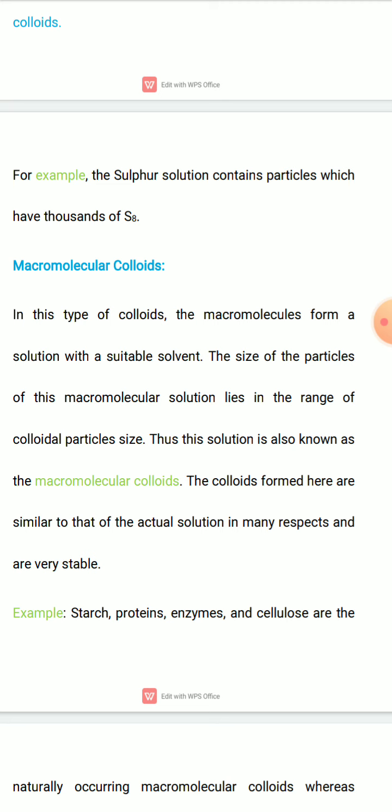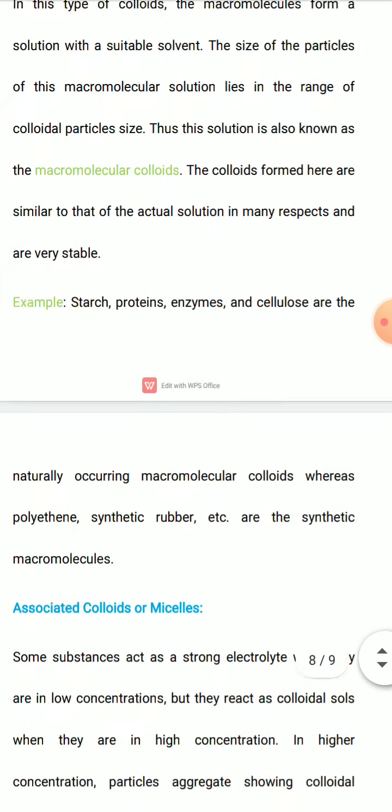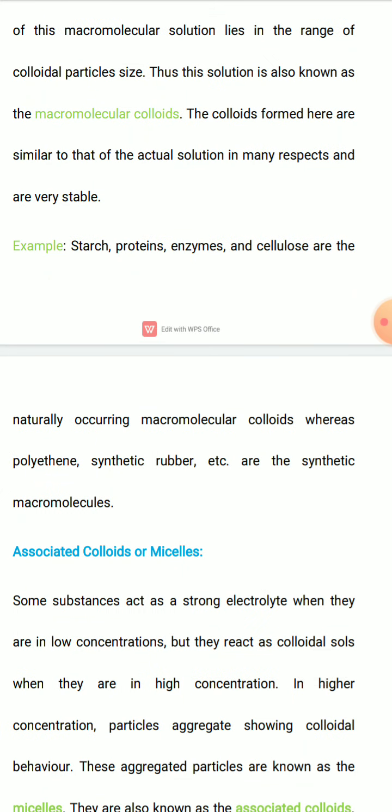And thus this solution is also known as macromolecular colloids. Examples of macromolecular colloids: starch, protein, enzyme, cellulose. These are macromolecular colloids.